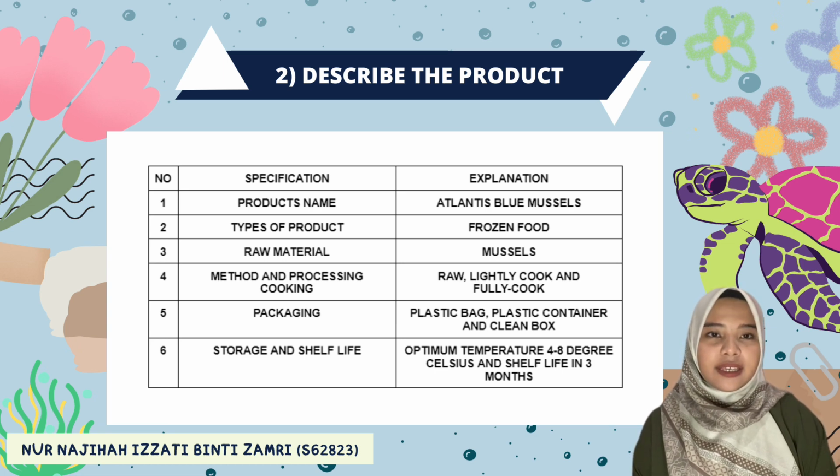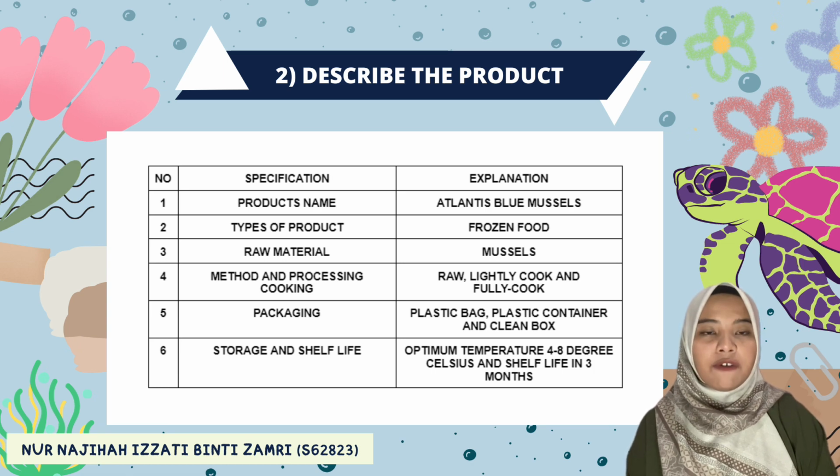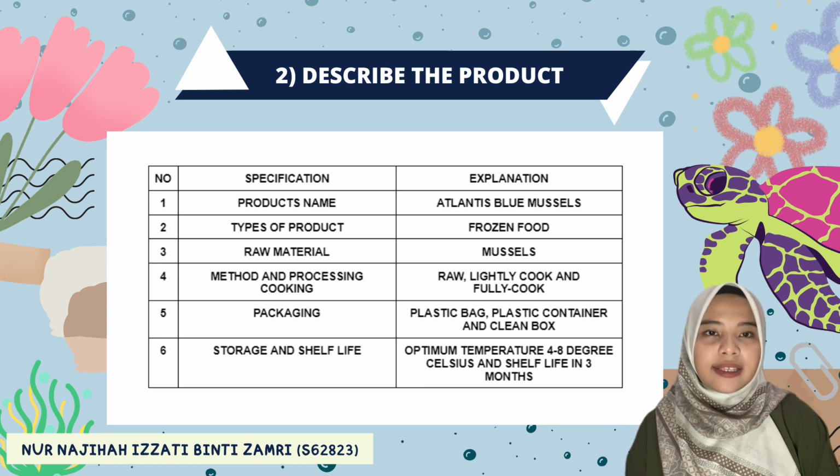The packaging is in a plastic bag, plastic container, and clean box. The storage of this product has to be refrigerated at the optimum temperature, which is 4 to 8 degrees Celsius, and the shelf life of this product is 3 months.